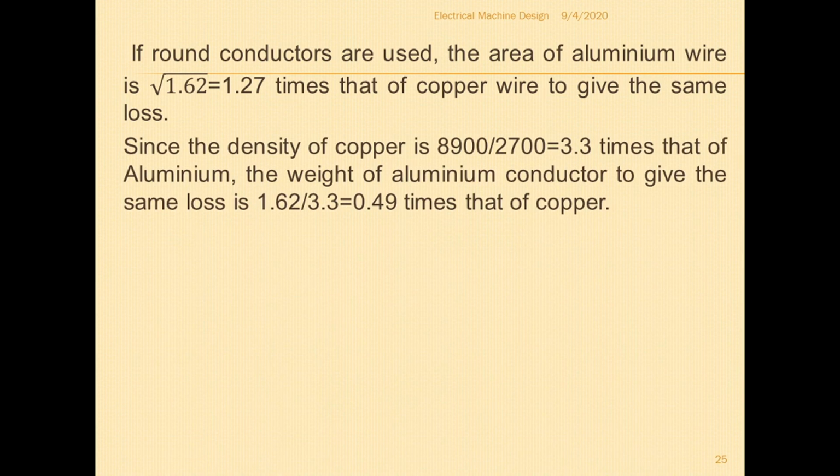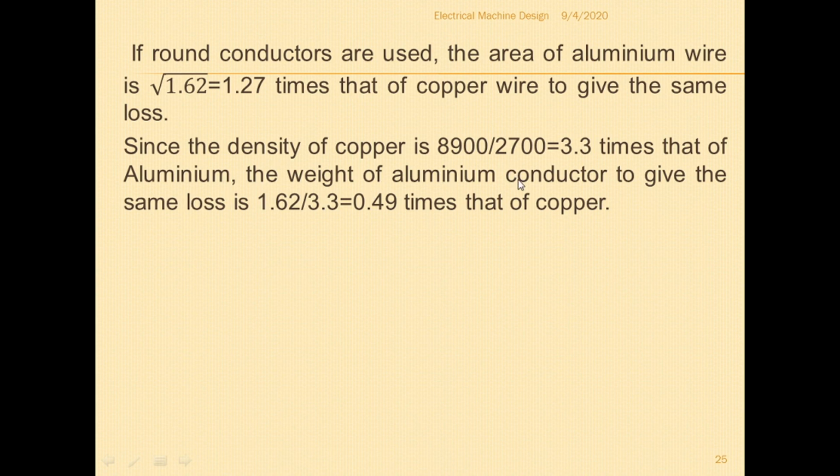The density of copper is 8,900 and the density of aluminum is 2,700. If you divide the density of copper by that of aluminum, we get 3.3. So the density of copper is equal to 3.3 times that of aluminum. The weight of the aluminum conductor to give the same loss is 1.62 divided by 3.3, that is 0.49 times that of copper. So the density of copper is higher than aluminum.